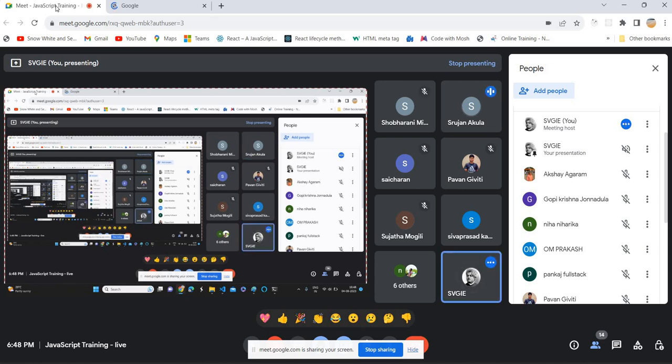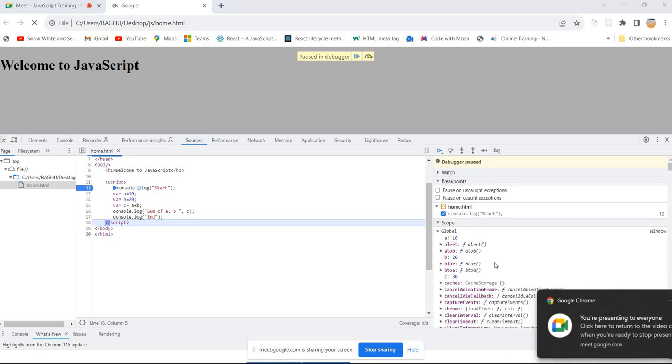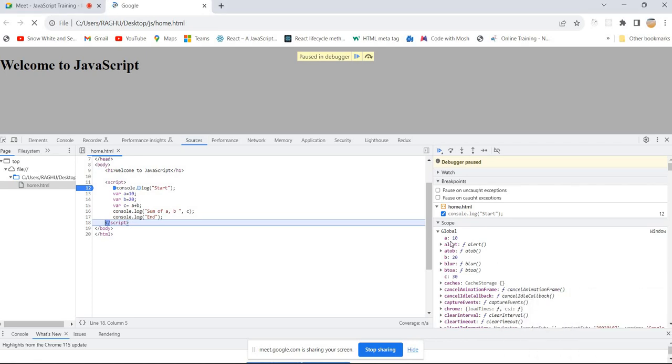Tell me, Srujan. Sir, we can only see values in that. Where? Can you open the Chrome page once? Source, yeah. Here itself. A equal to 10, B equal to 20. Only what we have given, values only, we can see in that. Yes. What is your expectation? When we write a function or some other thing, we can see it in this scope.